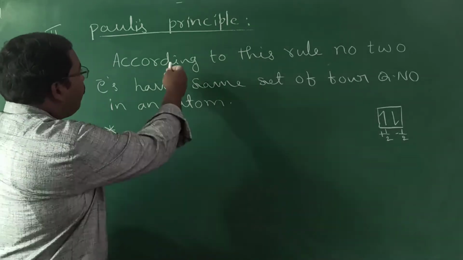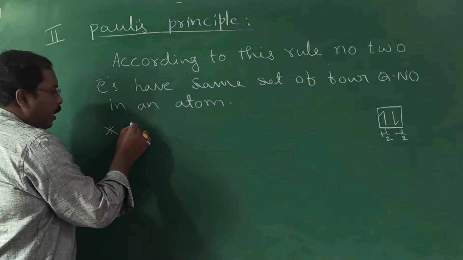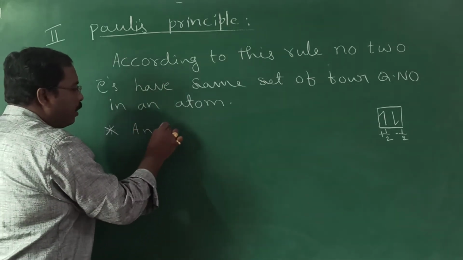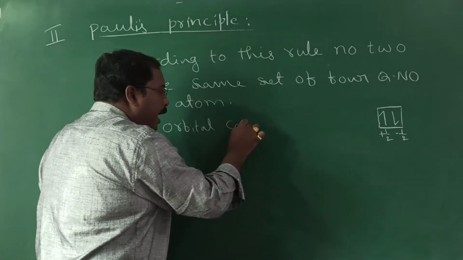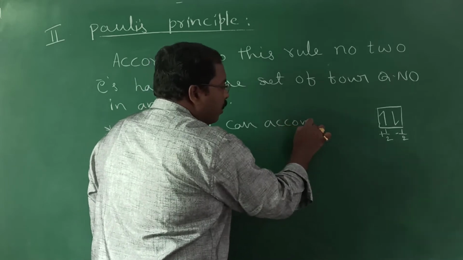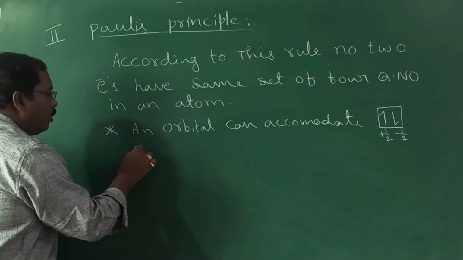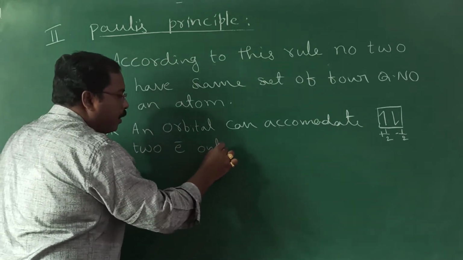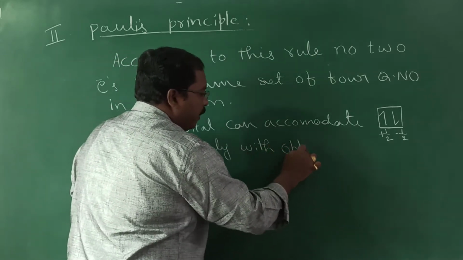So after this statement, note down one more thing. According to the above rule, an orbital can accommodate 2 electrons only with opposite spin.